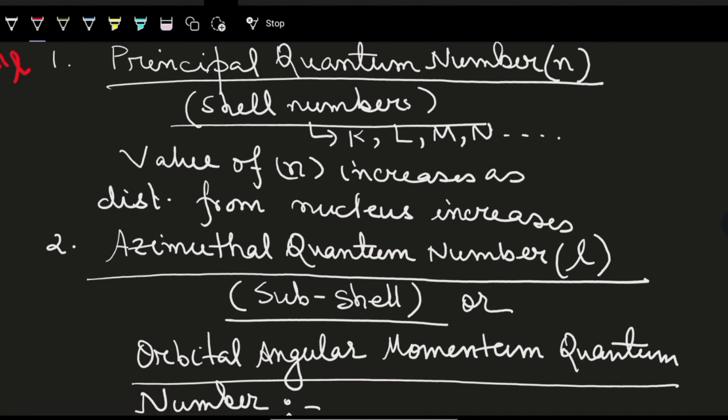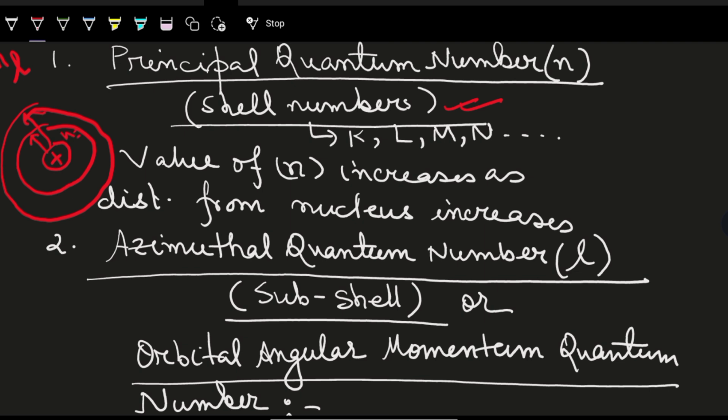Principal quantum number n is also the shell number. It is the K shell, L shell, M shell, N shell. These we have all seen. We know the shell number is the principal quantum number. And from the positive nucleus, when we go outwards, the value of n gradually increases.